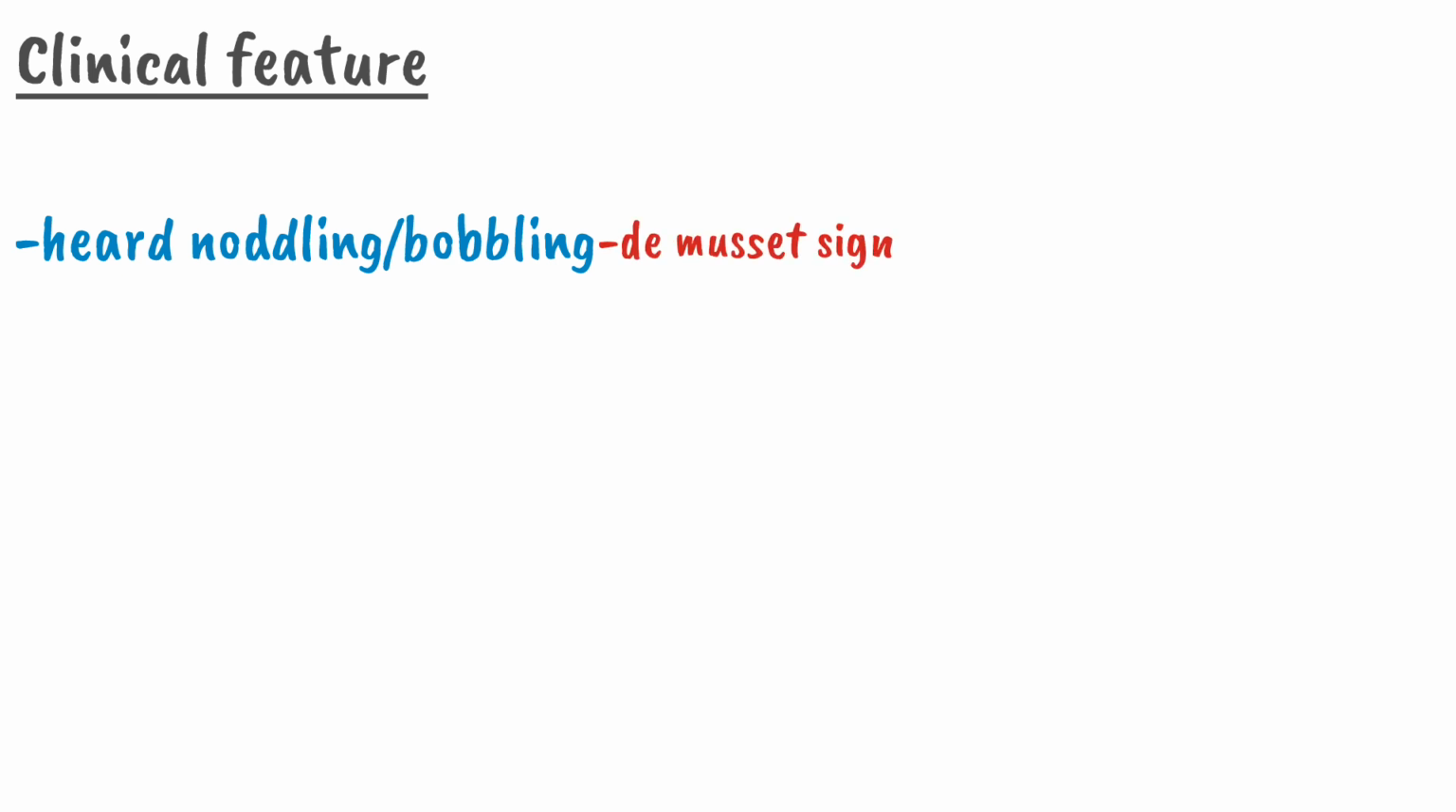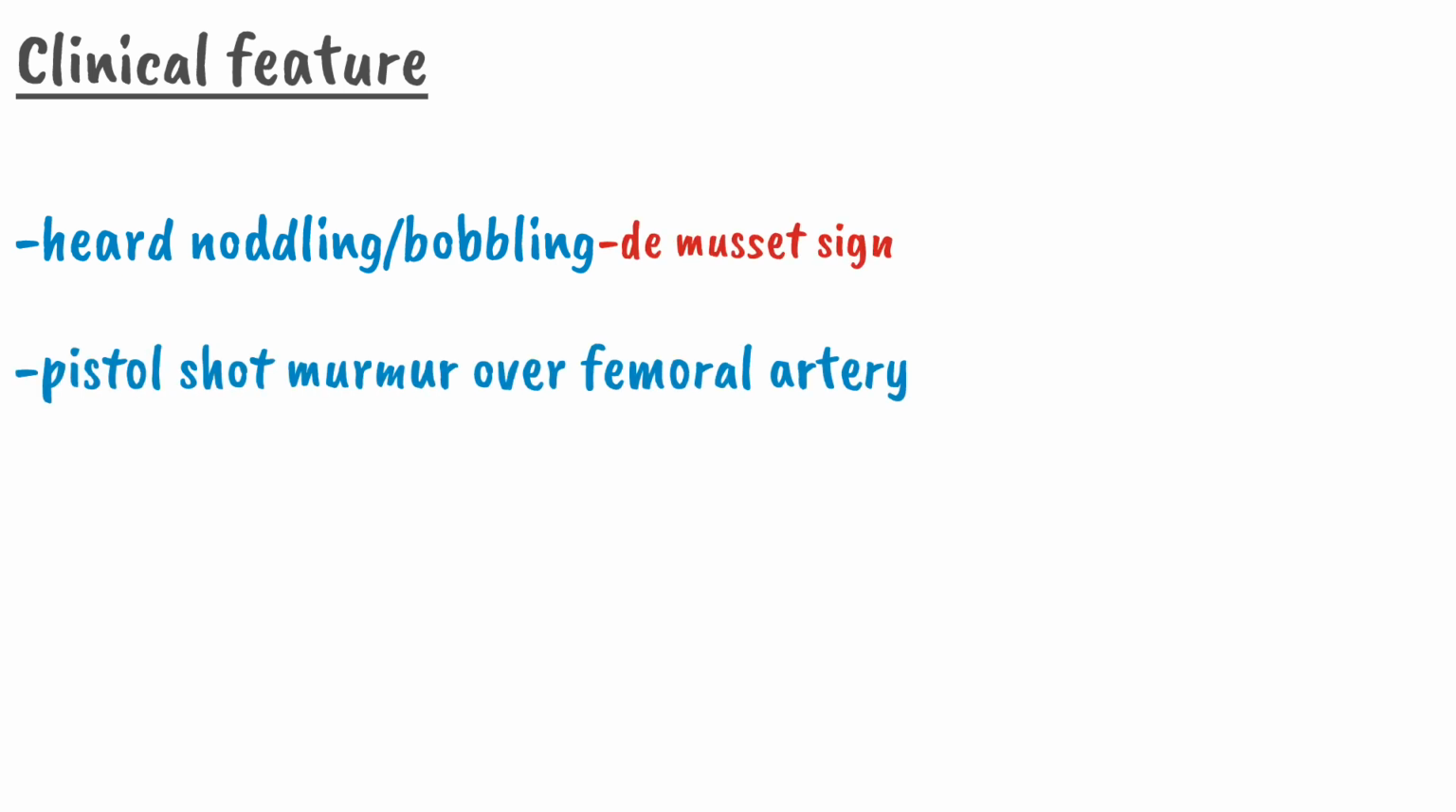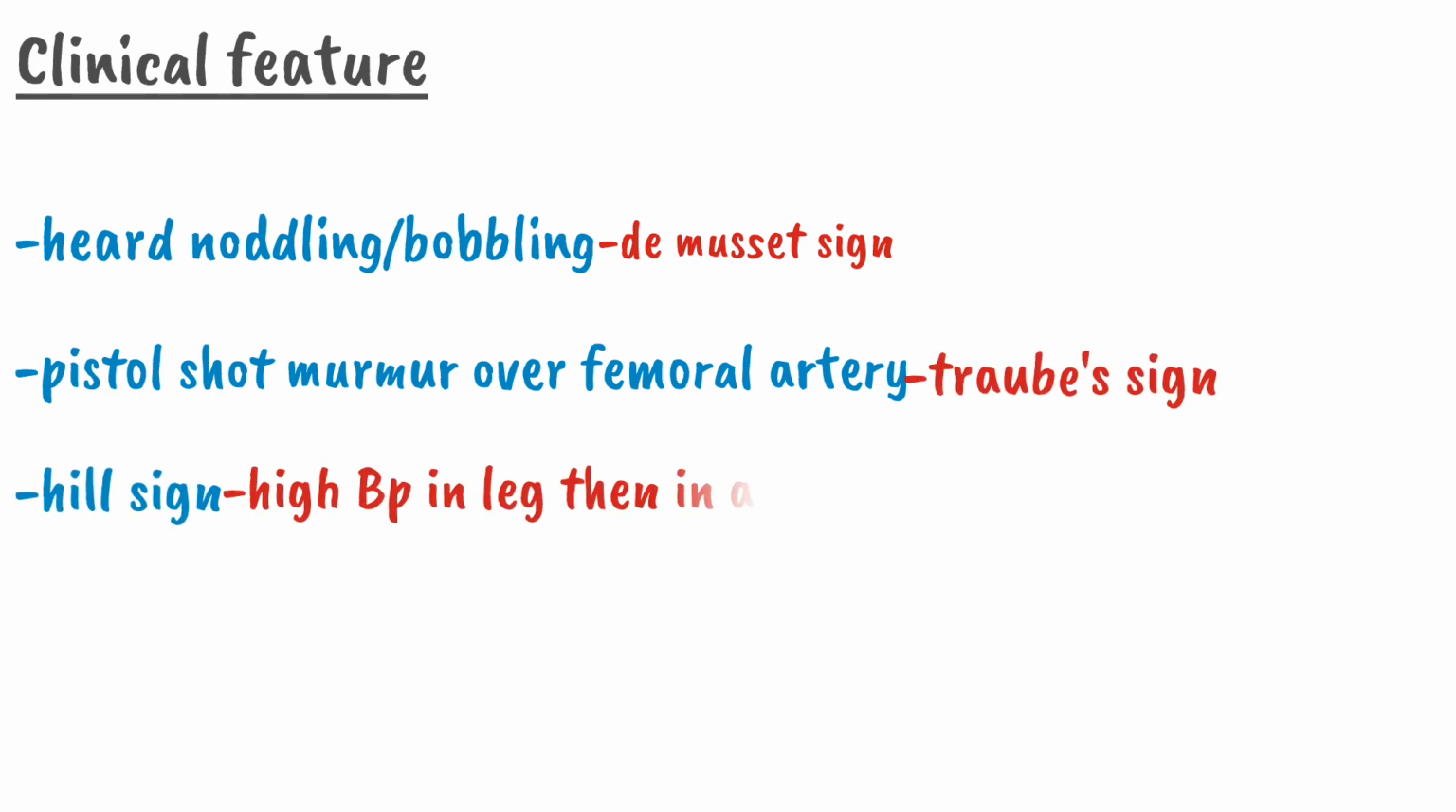It includes head nodding with each heartbeat, called the de Musset sign. There will be a pistol shot murmur over the femoral artery called the Traube sign, and there will be the Hill sign, meaning a higher BP in the legs than in the arms. So it was all about the clinical features of aortic regurgitation.